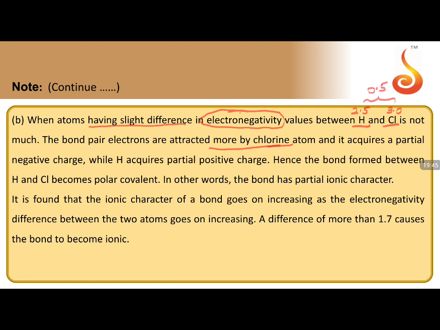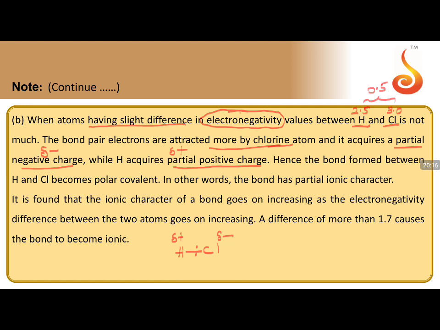So the electron pair is attracted more by chlorine, and so the electrons are moving closer to chlorine, away from hydrogen. So chlorine acquires a partial negative charge, which we indicate with delta negative, and hydrogen acquires a partial positive charge, so hydrogen will be given delta positive. So we say in H-Cl bond, the electron pair is slightly attracted towards chlorine. So we say the electron pair lies close to chlorine. Chlorine gets delta negative, hydrogen gets delta positive charge.